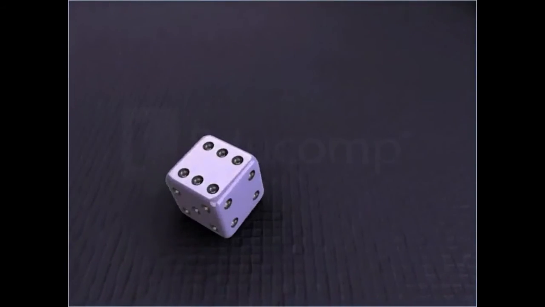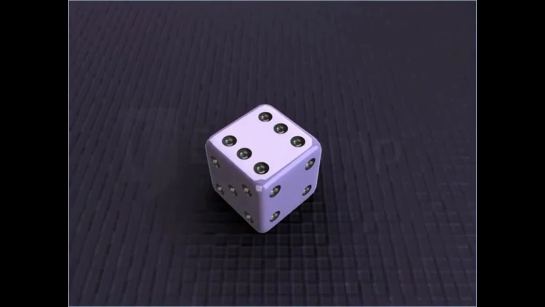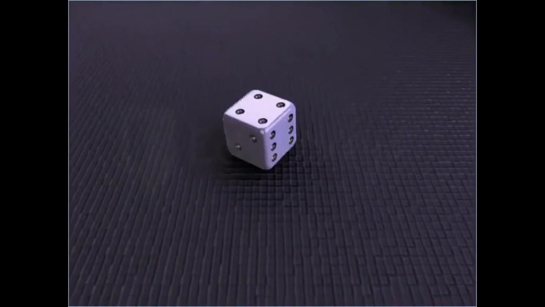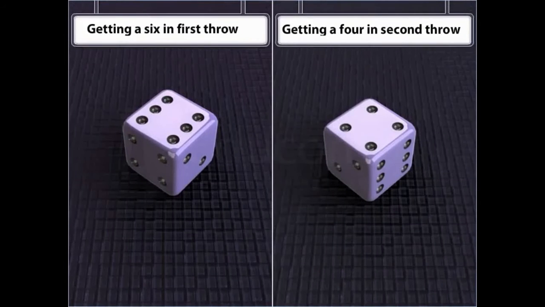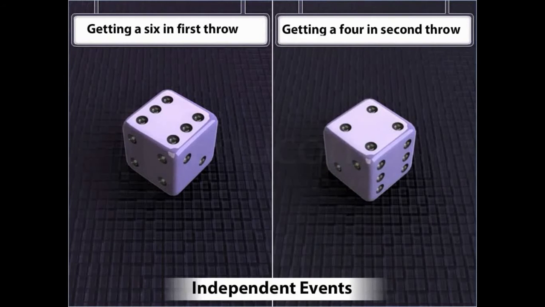Thus, the events getting a 6 in the first throw and getting a 4 in the second throw are independent of each other. Such events where the occurrence of one event does not affect the probability of the occurrence of the other are called independent events.